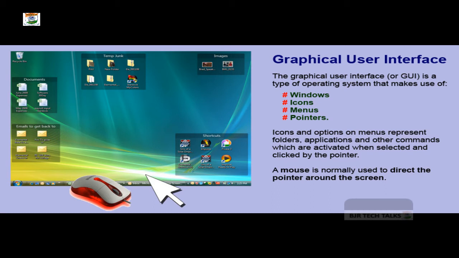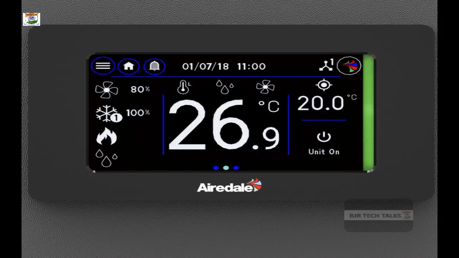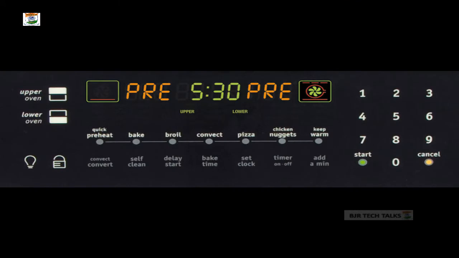I'm not speaking only about a typical computer system. Whether it is a mobile phone, you have a touch screen, so even by touching something, your phone is responding. Even for the air conditioning unit, you have some operating system and some kind of control panel where you can click a button to regulate the temperature. Or you can work with the microwave oven. It also has an operating system and some controls to regulate various settings. So that is called the user interface.